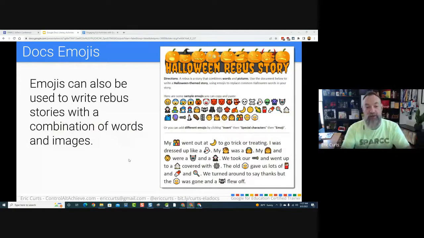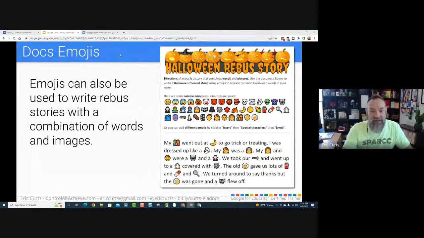Other things that we could do with emojis would be to write what I call a rebus story. Maybe there's other names for it, but that's how I've heard it referred to in the past. A rebus story is a story where you have got text and pictures. So you're using words, but you're also using pictures. Like when I was a kid, I remember that Highlights for Kids magazine would always have these rebus stories in there. And so the idea is we could take text and put pictures in with it to write a story. This could be good for little ones who don't know all the words. It could also be great for older students to write stories for younger students.